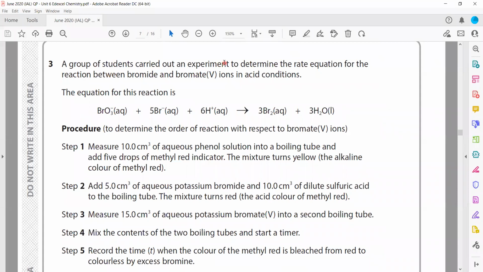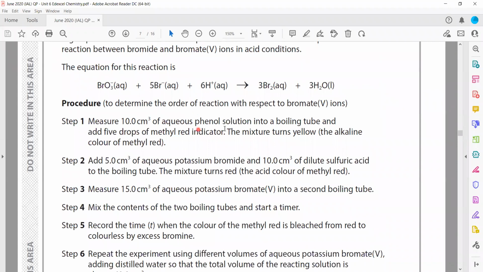A group of students carry out an experiment to determine the rate equation for the reaction between bromide and bromate(V) in acidic condition. The equation is given, and it is shown here. Procedure 1 is to determine the order of the reaction with respect to bromate(V) ion.